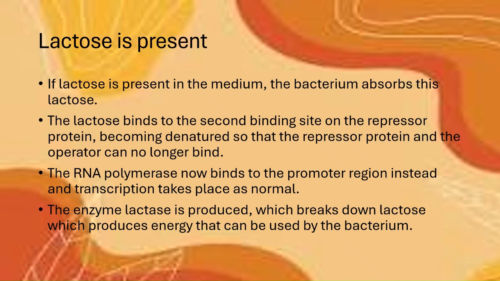If lactose is present in the medium, the bacterium absorbs this lactose. The lactose binds to the second binding site on the repressor protein, changing its shape so that the repressor protein and the operator can no longer bind. The RNA polymerase now binds to the promoter region instead, and transcription takes place as normal. And the enzyme lactase is produced, which breaks down lactose, and this produces energy that can be used by the bacteria.